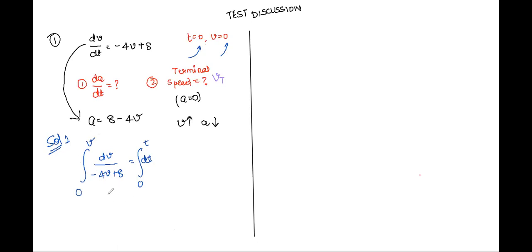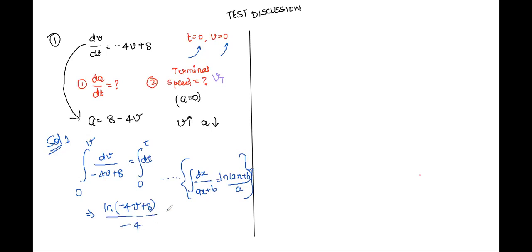Now integrate this expression. Tell me what you get. Remember this formula, Karuna: integration of dx upon ax plus b. How much is it? Log of ax plus b, whole by a. Yes, sir. So what will be the result here? Natural log of minus 4v plus 8 by minus 4, very good.